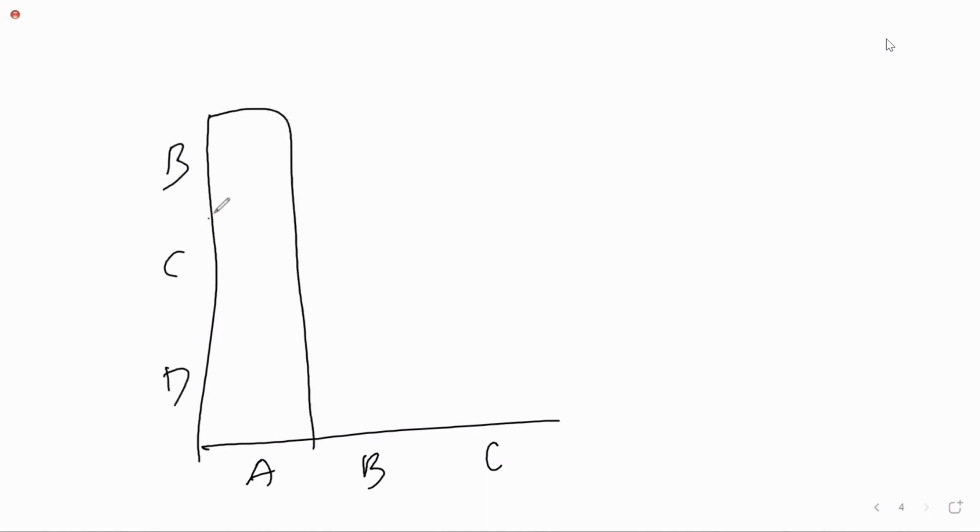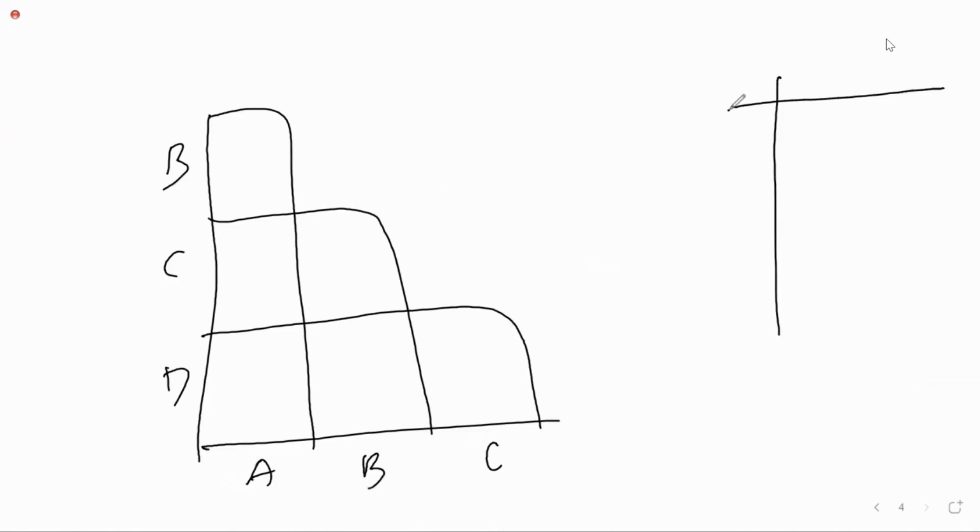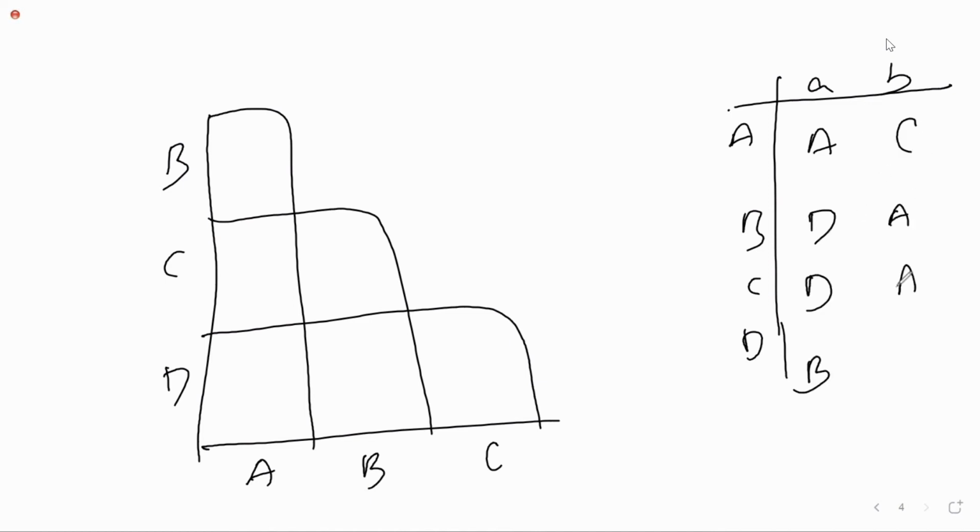This is B, C, D. Now once again I'll draw the state transition table, then it will be easy for us to do. A, B, C, D. Same diagram I have considered. This is the initial state as well as the final state.